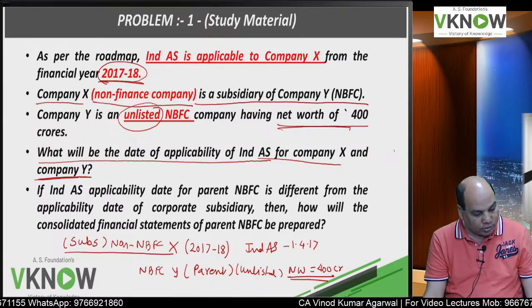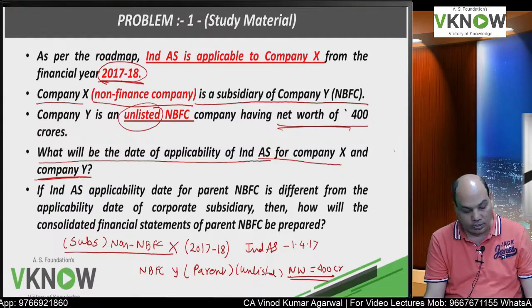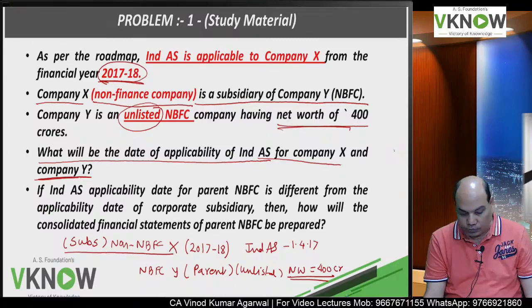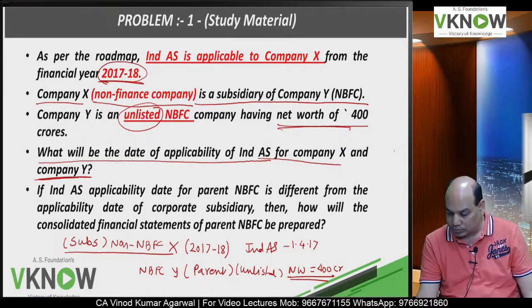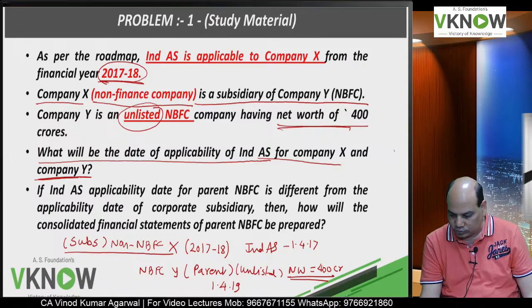For 1/4/18, its net worth should be 500 crore or more, but it is only 400 crore. And from phase 2 applicable, either it is a listed company or an unlisted company whose net worth is 250 crore or more. So this will be applicable from 1/4/19. Okay.